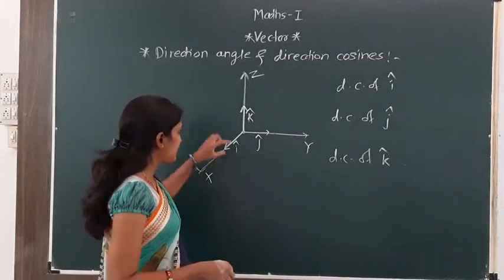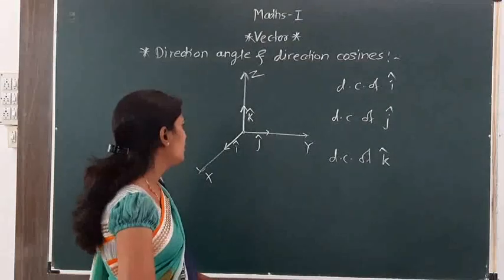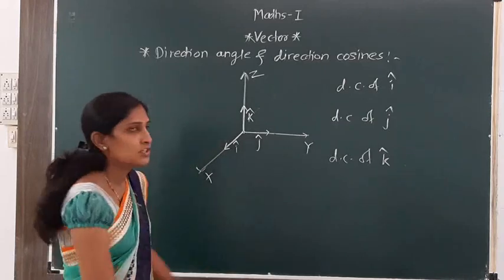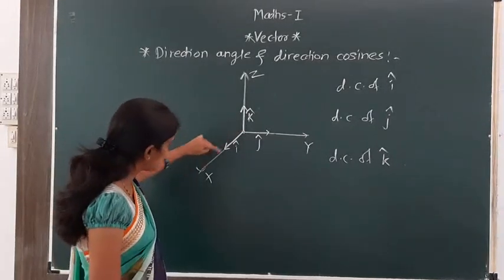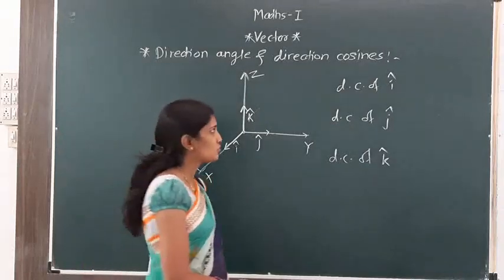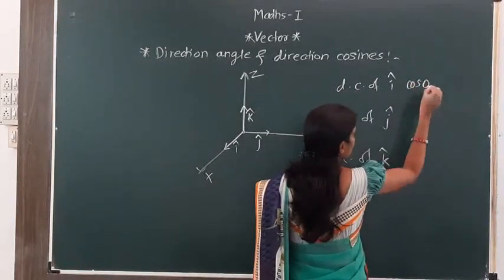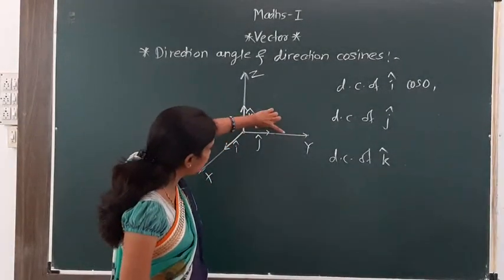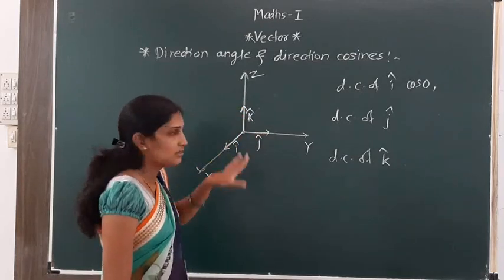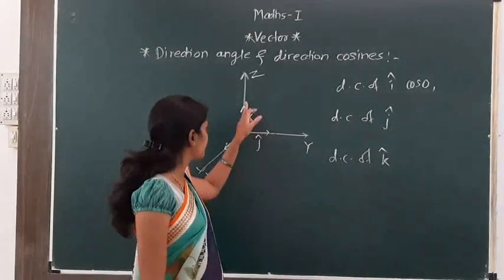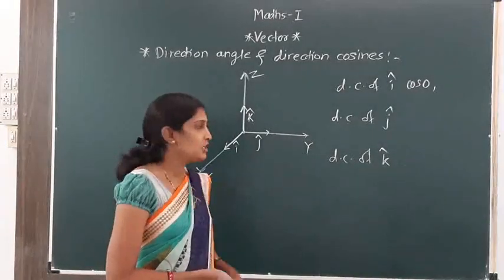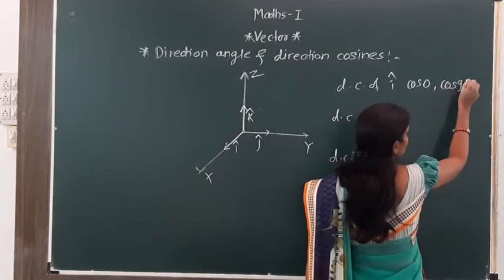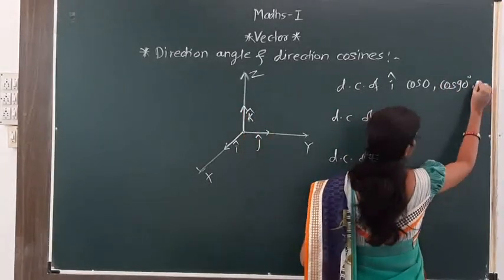Now the direction cosines of i cap. i cap is along X, so its inclination with the X axis is 0. So the first value, cos alpha, is cos 0. Now the inclination of i cap with Y. These three axes are perpendicular to each other. So i cap is perpendicular to the y-axis, so its value is cos 90. Beta is 90, and gamma is also 90.